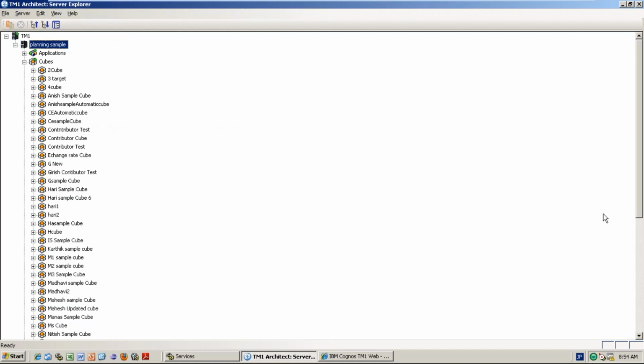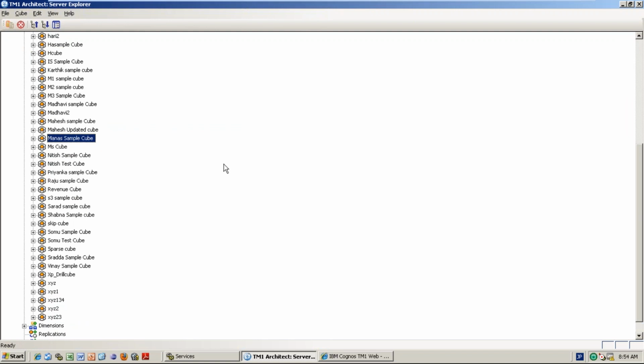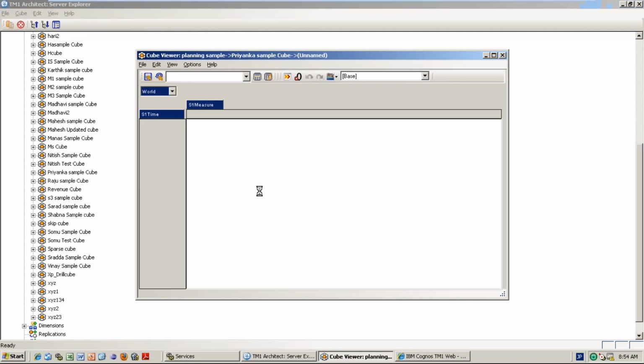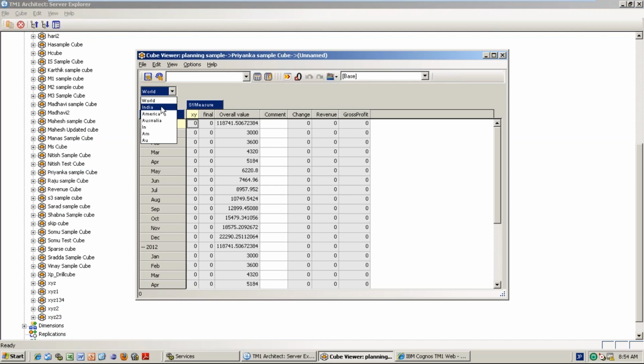So for example, India, he should change January, but he shouldn't change February.